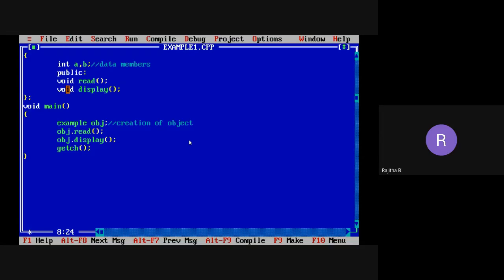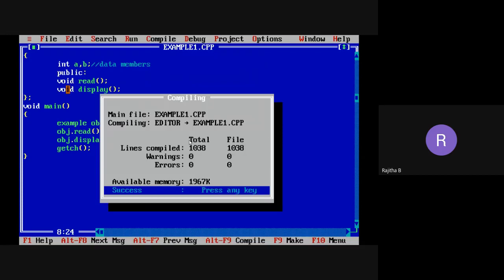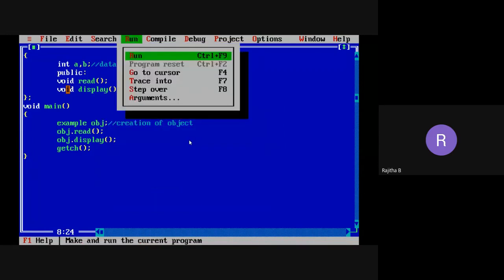Now just try to compile this program. Let's see what happens if you are not writing the body of the function. We don't have any errors, right? Because as per syntax we don't have any errors. We are writing the program in a syntax-correct way. If you miss a semicolon or bracket, we will get an error. But as per syntax, we wrote the program correctly. Now try to run the program. What are you getting?